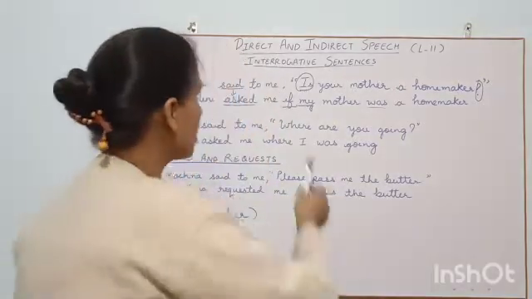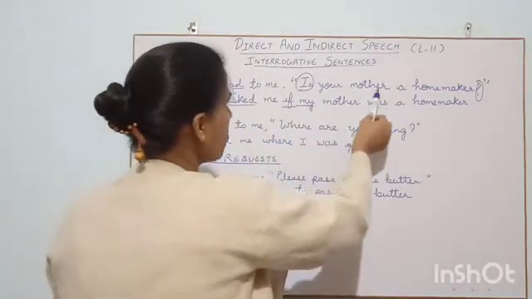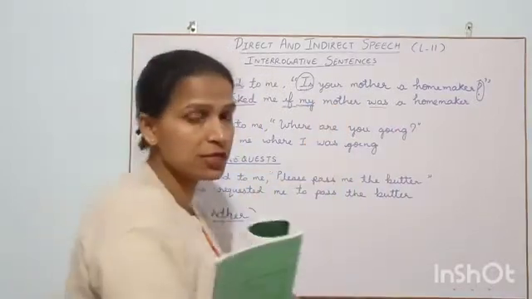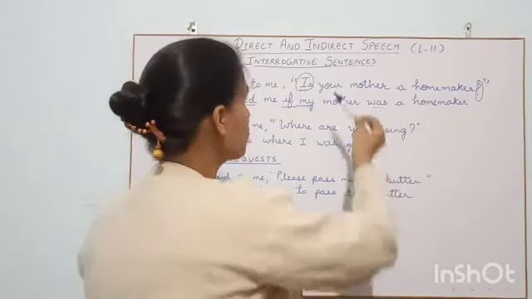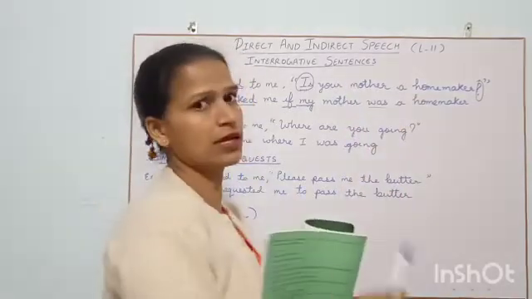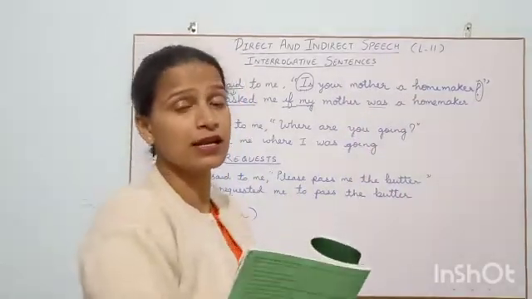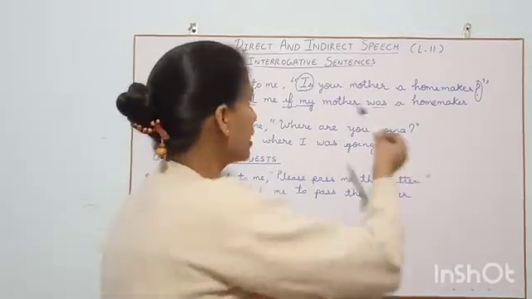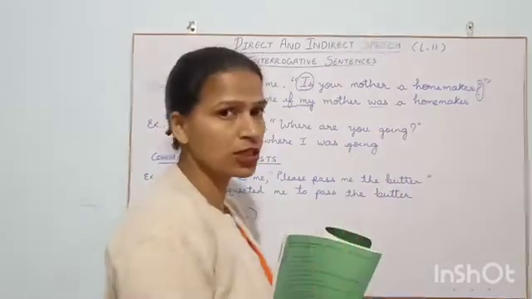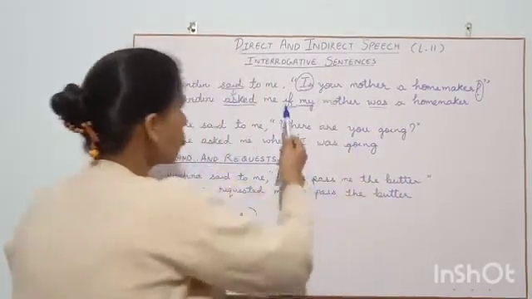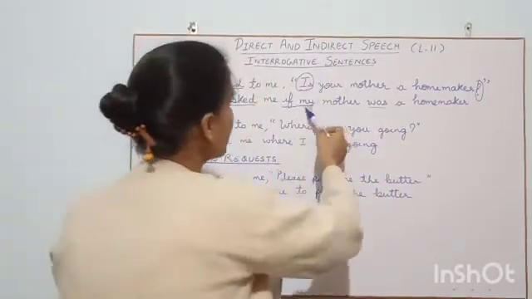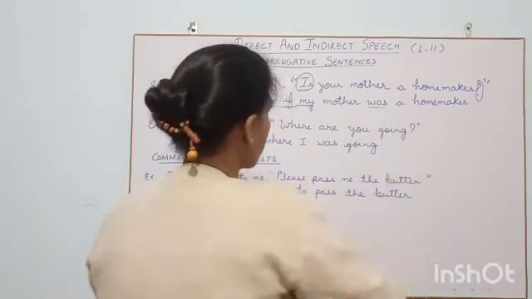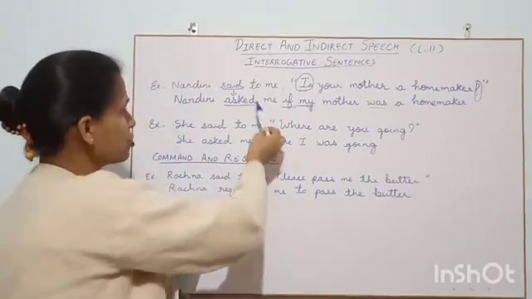Because whenever we are changing, this is your question, is your mother a homemaker? But when we change it here in the indirect speech, instead of a question, we will make it a simple sentence. Assertive means a simple sentence. It can be positive, it can be negative. There is no doubt in it. But it is a simple sentence. It is not a question, but a simple sentence. So, on the basis of that, we have made this a simple sentence, if my mother was a homemaker. This is how we do it.